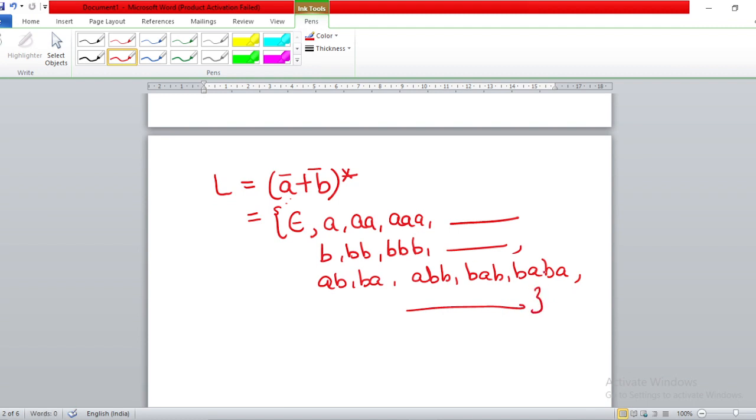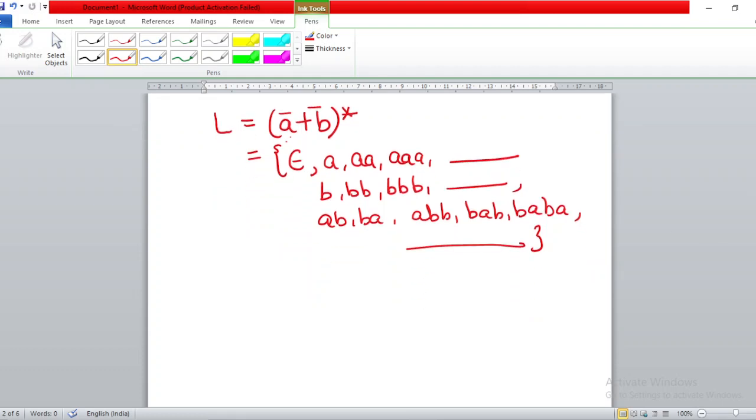So if I translate it into a statement, the question will be: the set of all strings that can be made from the input symbols A and B including the null string. Right? There will be tips and tricks that I will be giving you in between: whenever a null string is there in any language, your initial state will always be the final state.